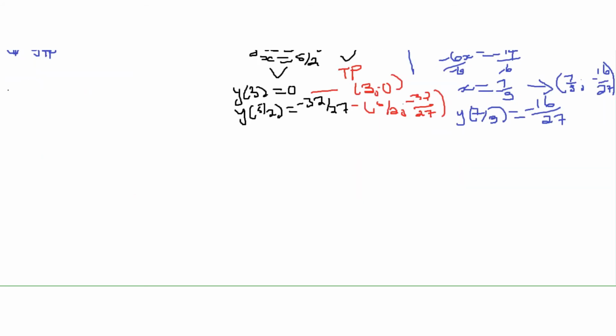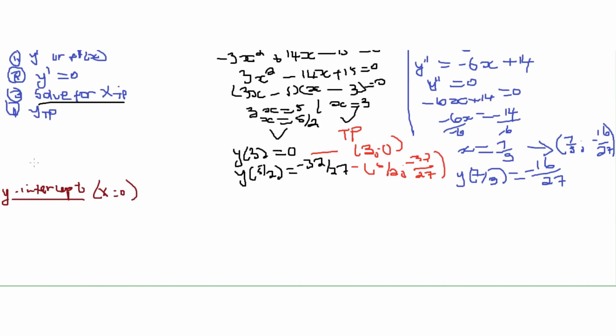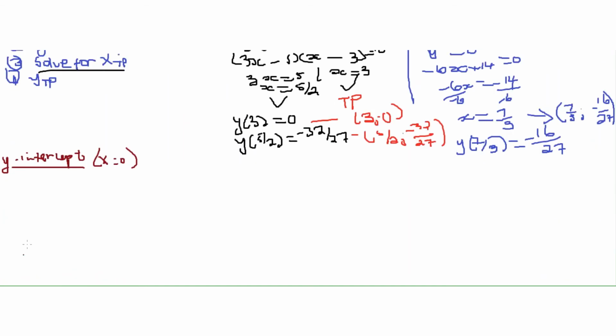We need the y-intercept now. What's the y-intercept? Because it's y, we let x equal 0 so that we get the y. We know x is 0, then we just substitute wherever we see x, so y becomes negative 0 cubed plus 7 times 0 squared minus 15 times 0 and then plus 9.